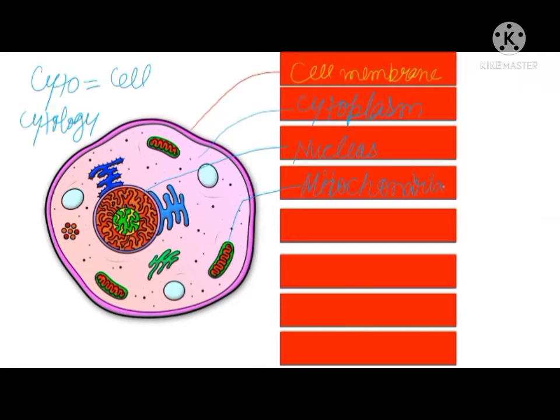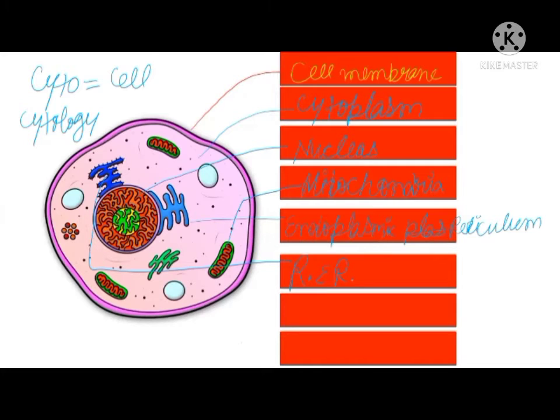Okay, then we are having endoplasmic reticulum. Endoplasmic reticulum, they are of two types. If the endoplasmic reticulum is having the ribosomes on the outer side like this, then it is known as rough endoplasmic reticulum.